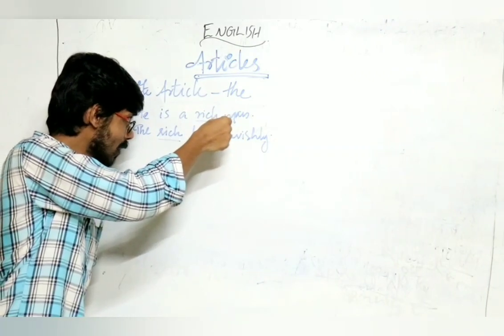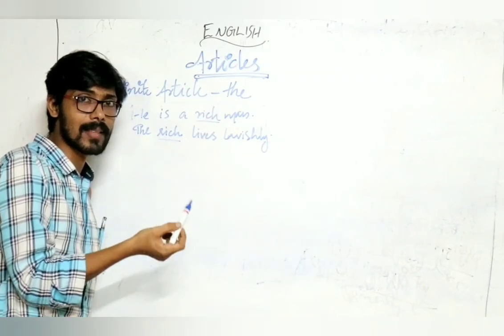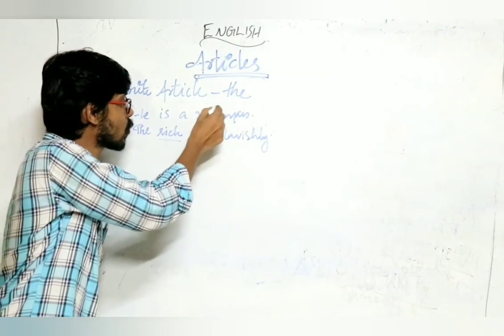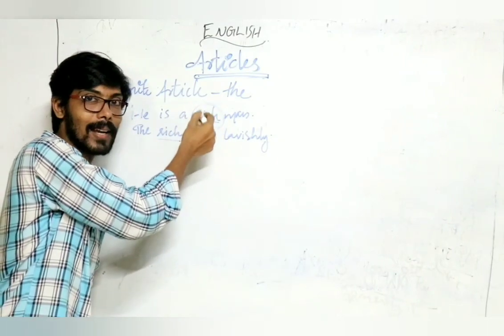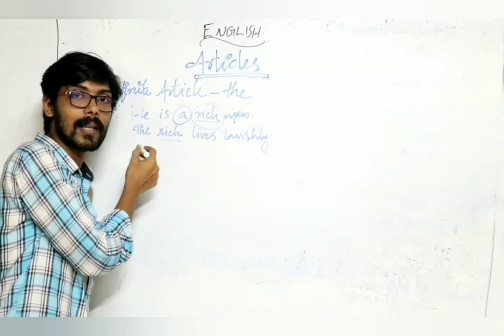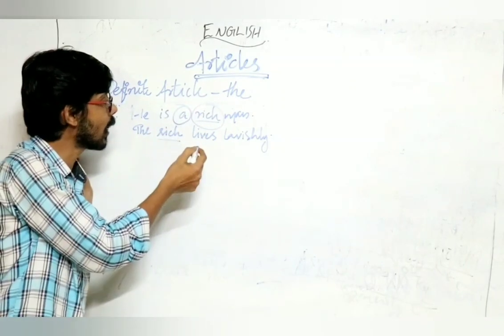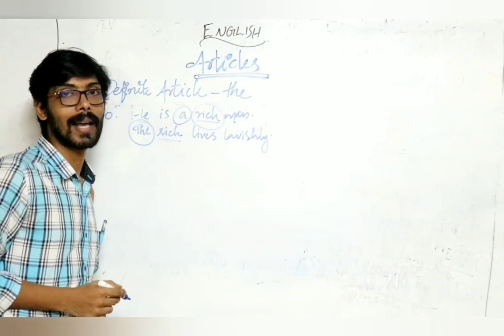Not an ordinary man, he is a rich man. So, the thing that modifies the noun is known as an adjective. So, rich is used as an adjective. But in this case, it's only about a man, a single person. That's why you use article A. But in the second case, the rich lives lavishly. Here we use the before an adjective.